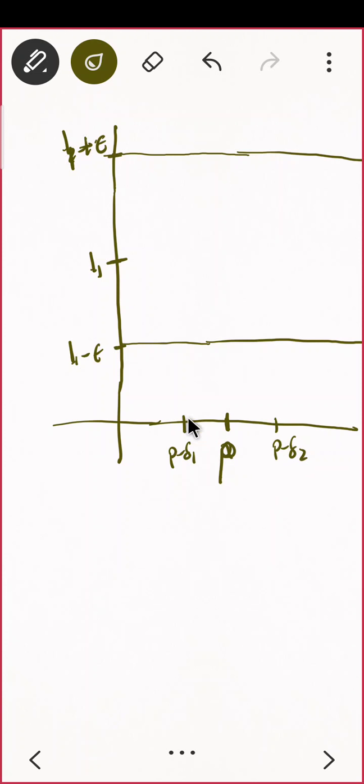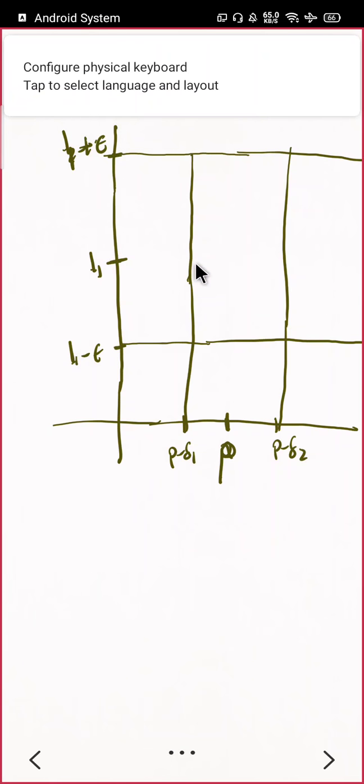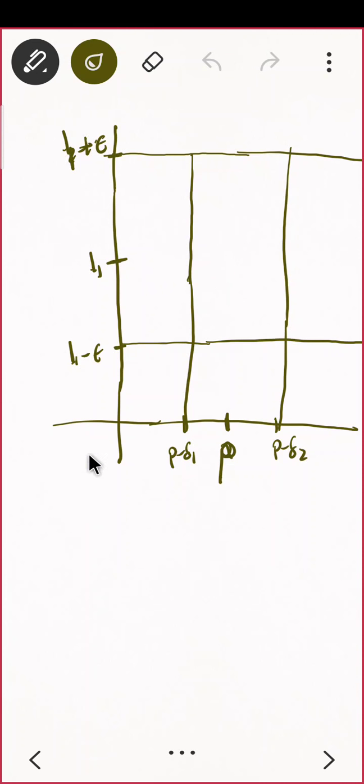What do you mean by that? That means I am able to find a delta such that around this neighborhood, all the values of the function, when I'm going towards P, everybody in that neighborhood. What is the definition of limit? When my x is tending to P, every value of the function should be in this rectangle, you can say like that. This was true for L1.